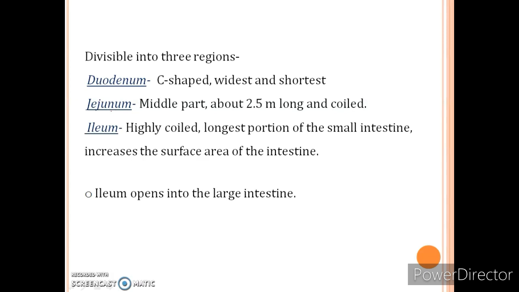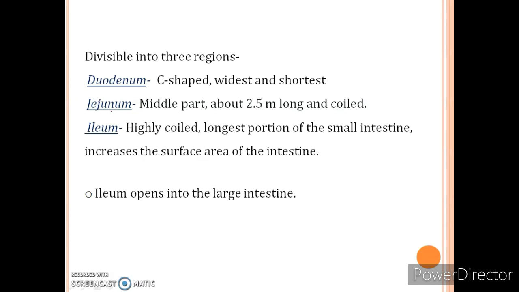The third part of the small intestine is ileum, which is highly coiled and the longest portion of the small intestine. It increases the surface of the intestine so that maximum absorption of the food occurs from this region.